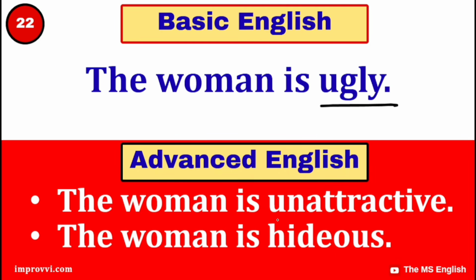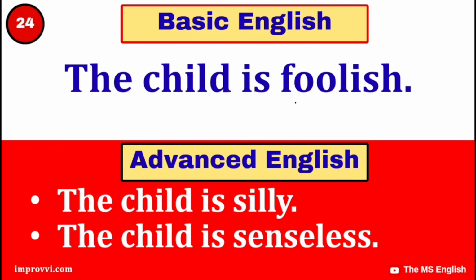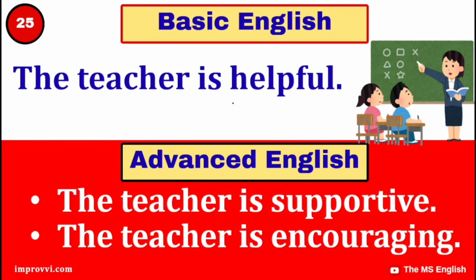The woman is unattractive. The woman is hideous. The child is clever. The child is smart. The child is quick-witted. The child is foolish. The child is silly. The child is senseless. The teacher is helpful.